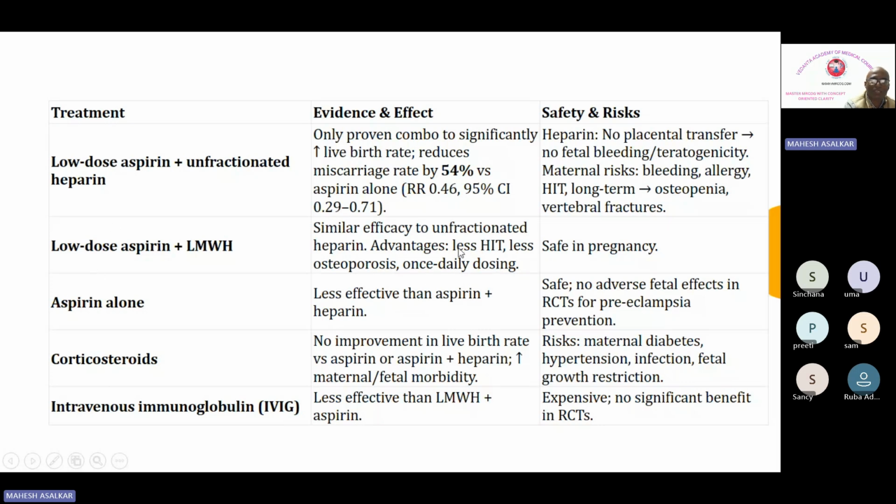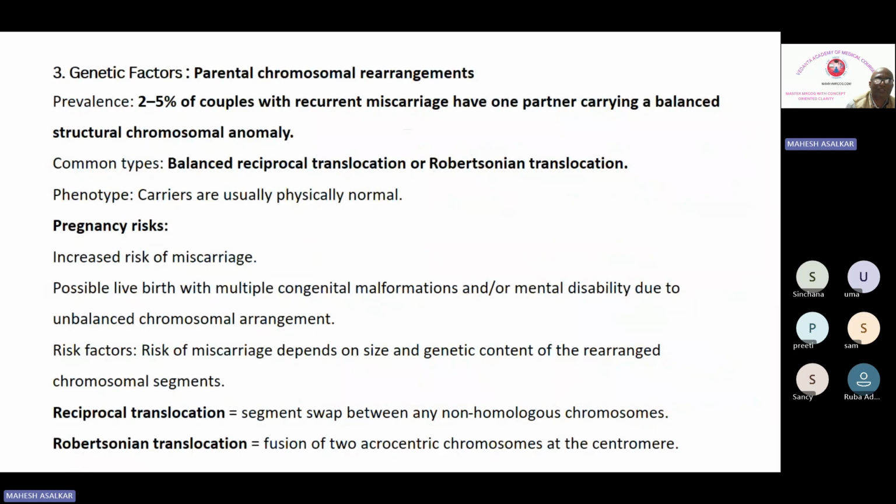Okay, and what are the disadvantages with unfractionated heparin? So I think this finishes the antiphospholipid antibody factor. Now the third factor is the genetic factor, in which there are two things which we are going to discuss. One is parental chromosomal rearrangement, and the other is embryonic chromosomal abnormalities. So first is parental chromosomal rearrangement.